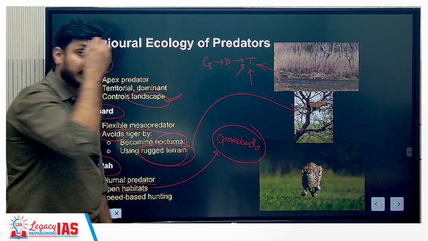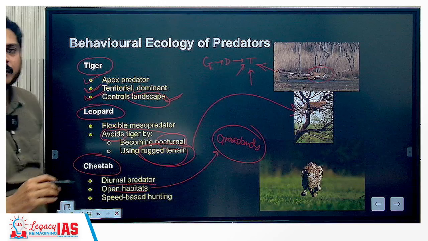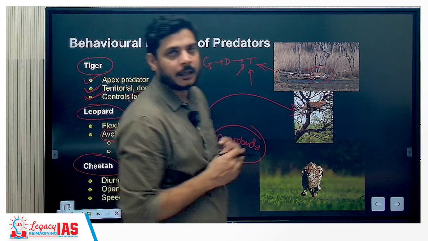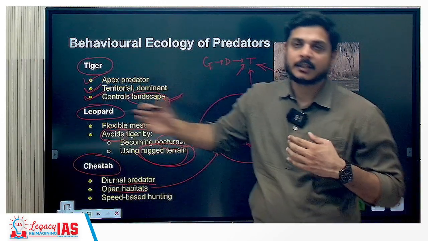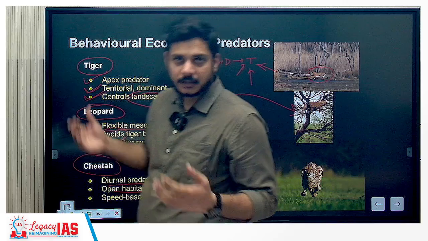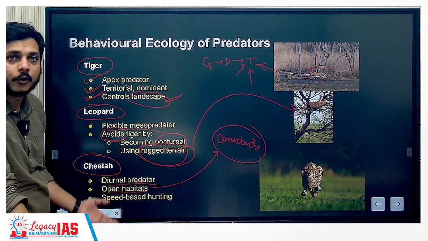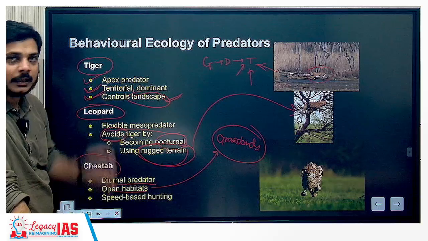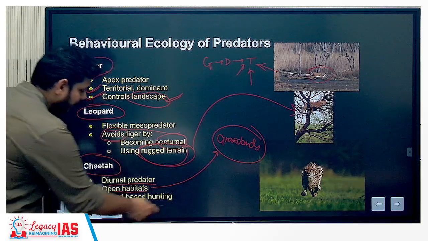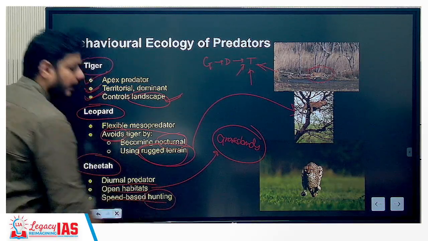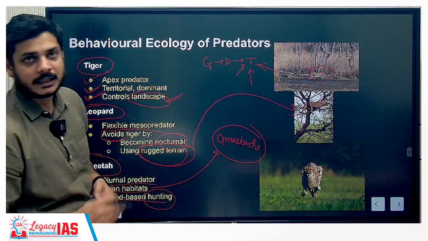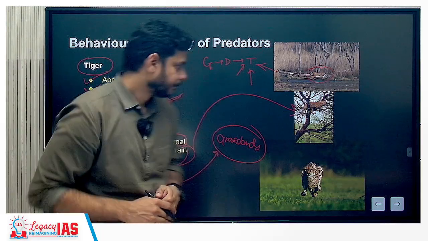Cheetahs will prefer grasslands, and a common knowledge would be that cheetahs run at a very, very fast pace, and they are one of the fastest animals. They are actually the fastest, and therefore such open habitats would be conducive for their prey hunting. So it is speed based hunting. That means they outrun their prey, and that is how they hunt.